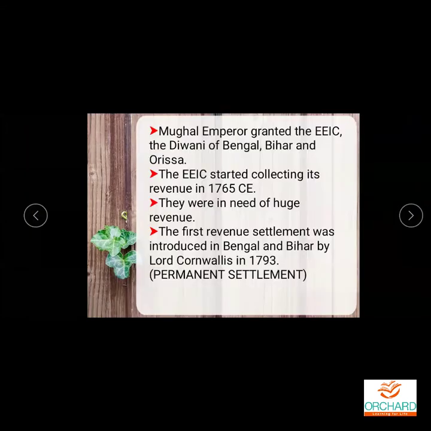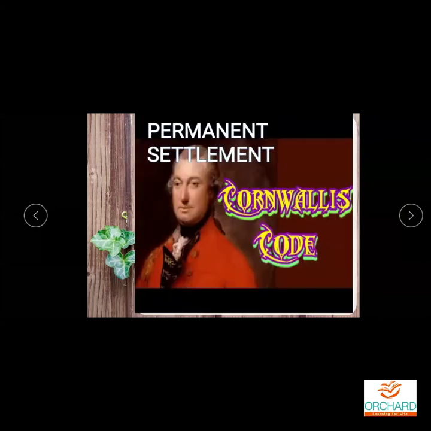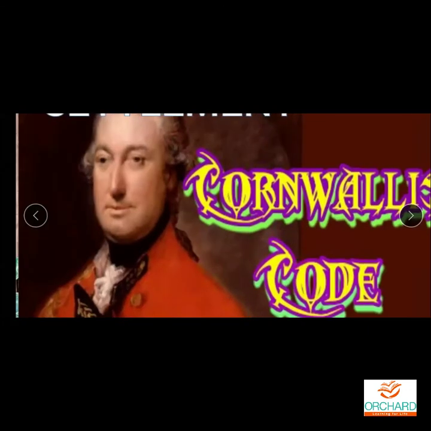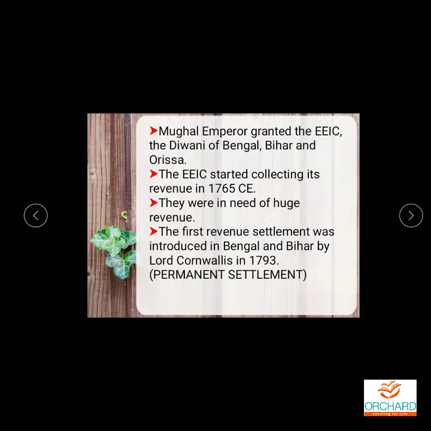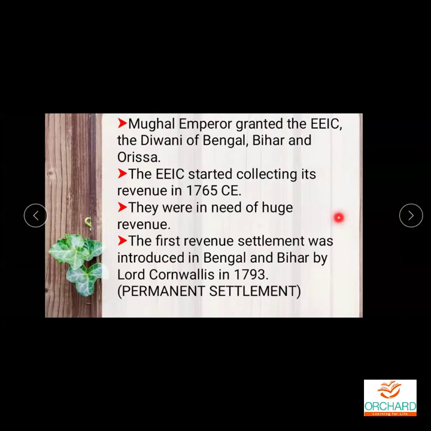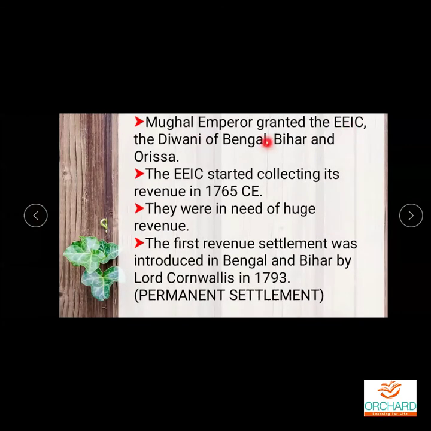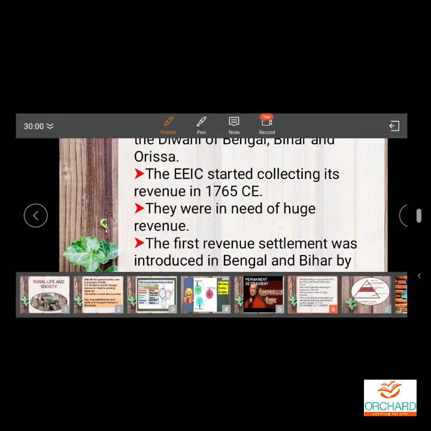Okay, so who introduced permanent settlement? It was introduced by Lord Cornwallis. He is only Lord Cornwallis. At that time, the Mughal emperor granted the English East India Company the Diwani of Bengal, Bihar, and Orissa. That we have learnt in the second lesson itself.